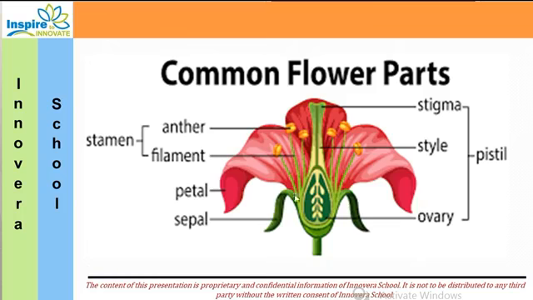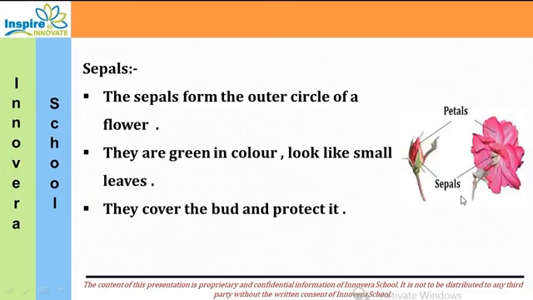Why is it called the female part? Why are the ovary, style and stigma called female parts? Because during pollination, this ovary produces the fruit and the seeds. So it is called the female part of the flower. Now we will go one by one. What are the functions of the parts of the flower?